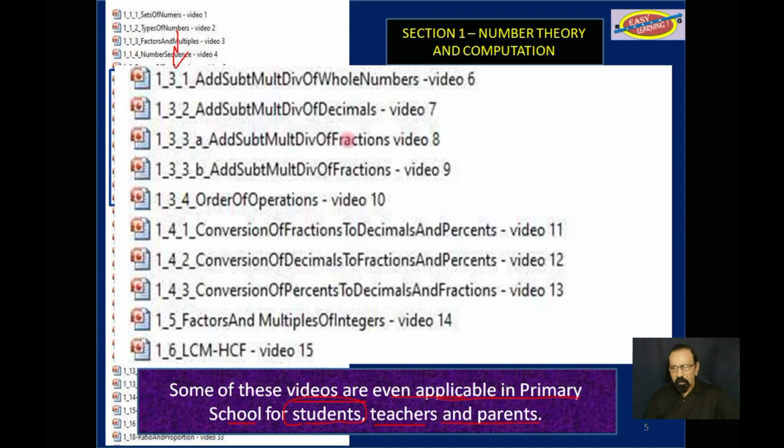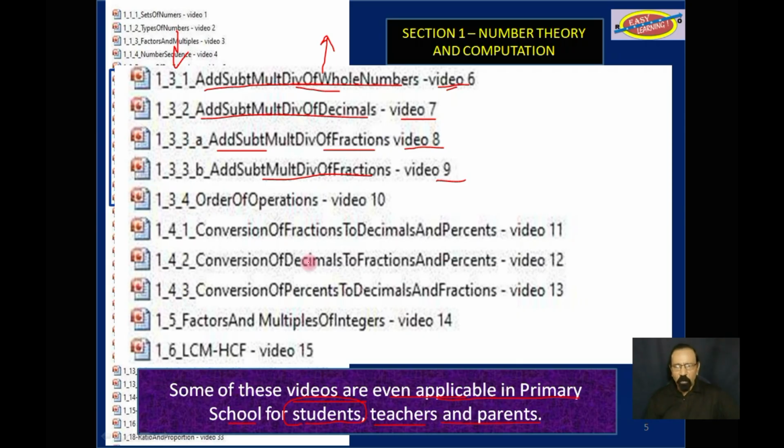If we expand it, you would see that video 6 says, add, subtract, multiply, and divide whole numbers. Children in grade 1 and grade 2 are doing that work. But notice, in order to do that, there is an earlier video that deals with place values. And then video 7 talks about addition, subtraction, multiplication, and division of decimals. Video 8, addition and subtraction of fractions. And video 9, multiplication and division of fractions, and so on.